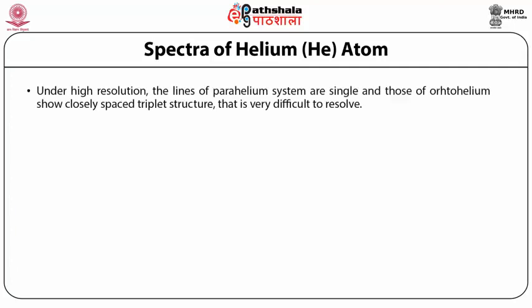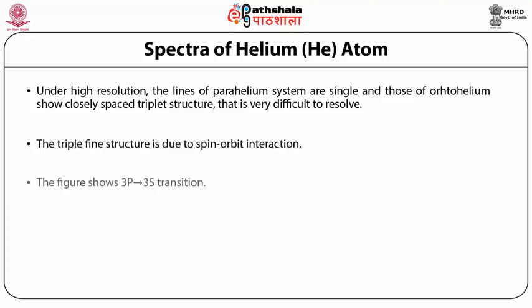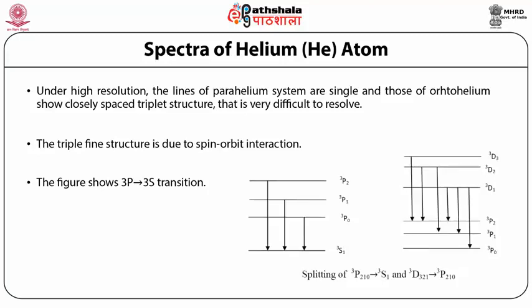Under high resolution, the lines of parahelium are single, and those of orthohelium show a closely spaced triplet structure, which is very difficult to resolve. The triplet fine structure is due to spin-orbit interaction, and the figure shows the 3P to 3S transition.